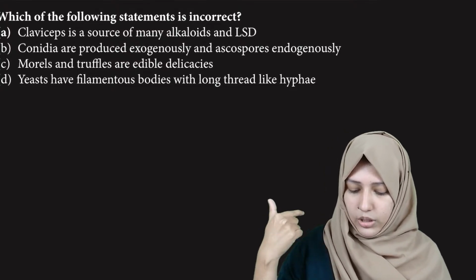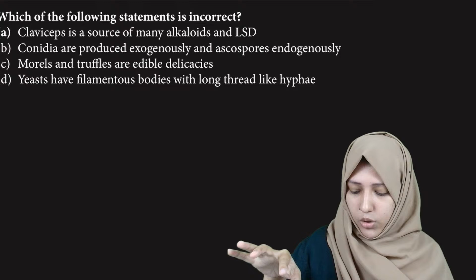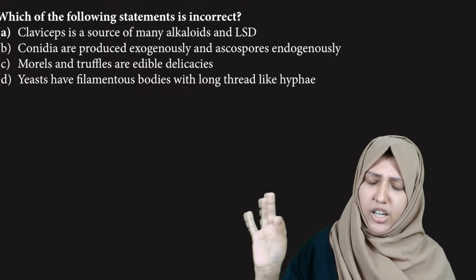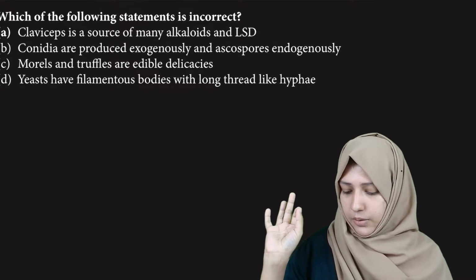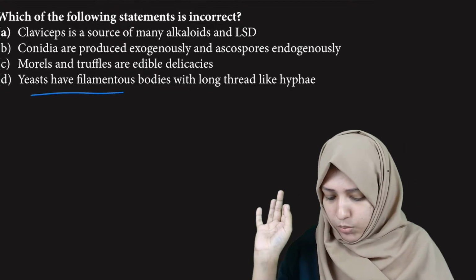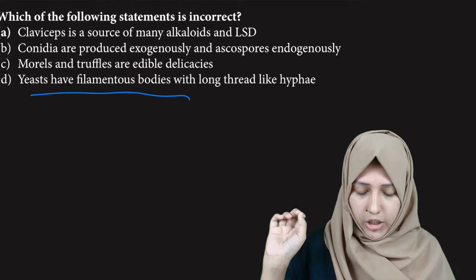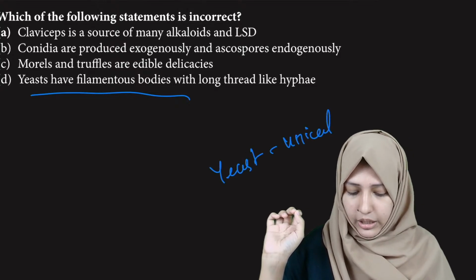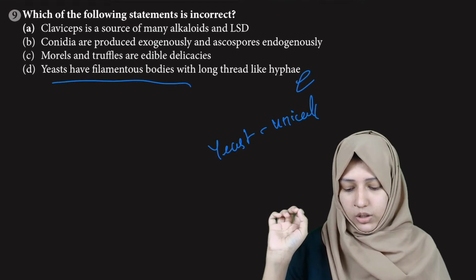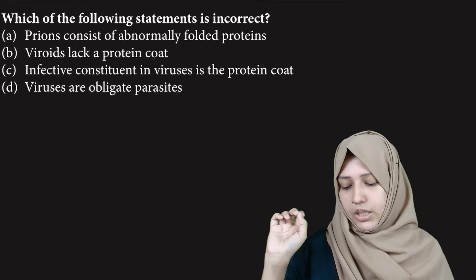Conidia are produced exogenously and ascospores are produced endogenously. Conidia are exospores. Morels and truffles are edible delicacies. Yeast have filamentous bodies. Is yeast a filamentous body? No. Yeast is unicellular, the only unicellular organism in fungi.